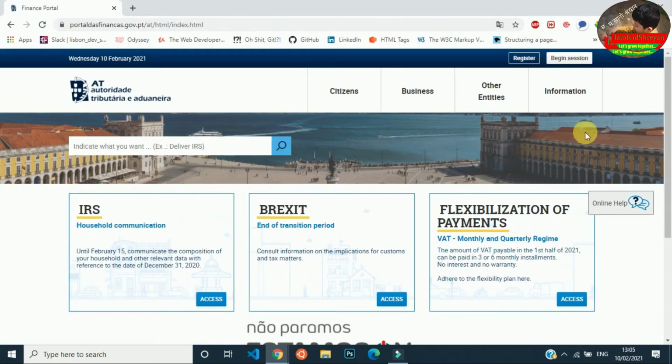Now I'm starting from the beginning here. Among these three different options, this IRS option is the easiest one. Then you can search for the words, and a little more complex one is going from begin session. Now the easiest one, IRS. Either you can click on SS or you can click on IRS. Then you will go to this page.